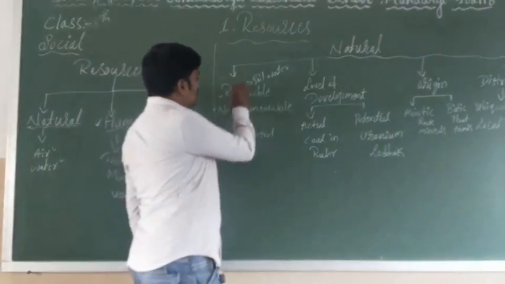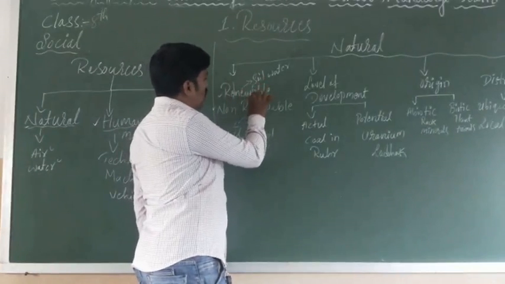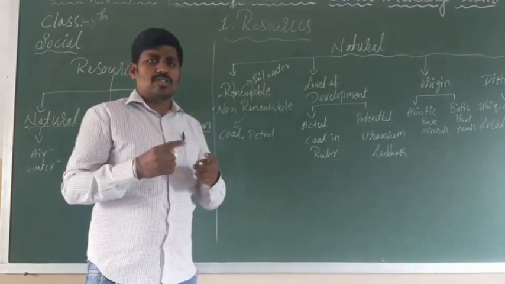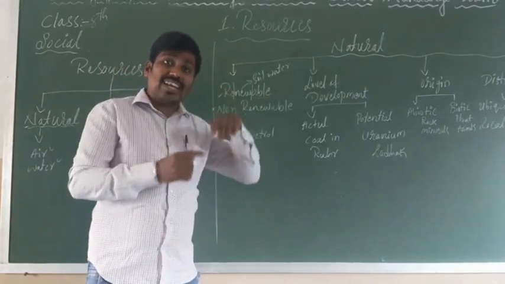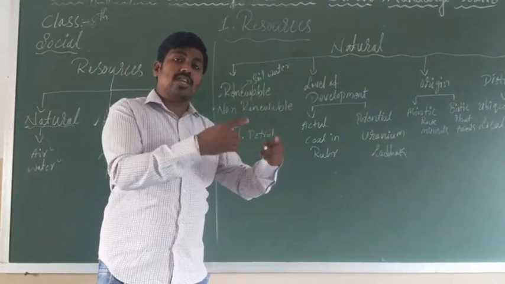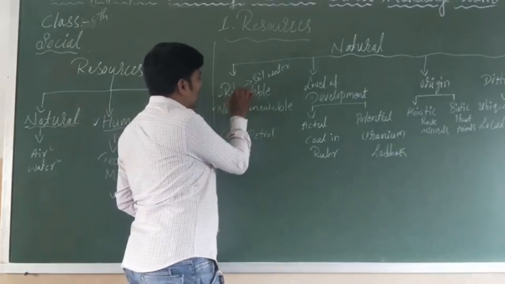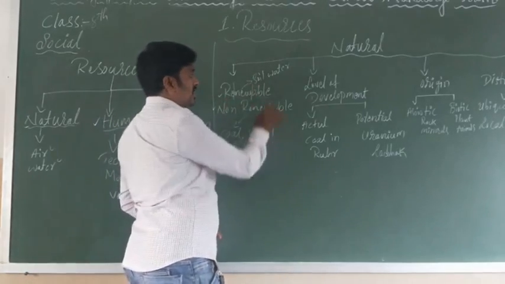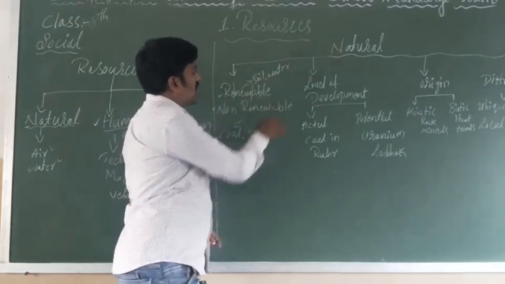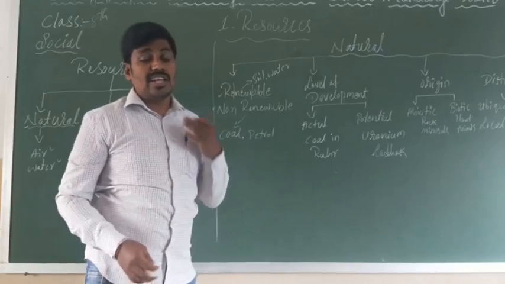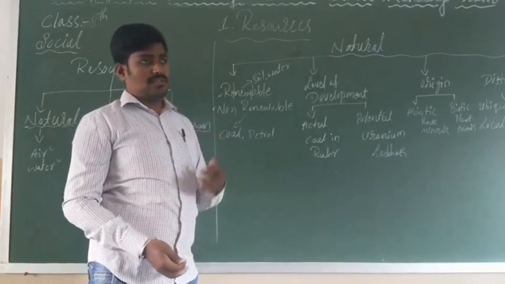The word itself says it. However long you use it, you can reuse it. If you use it, you can renew it. For example, soil, water and sunlight are renewable resources.